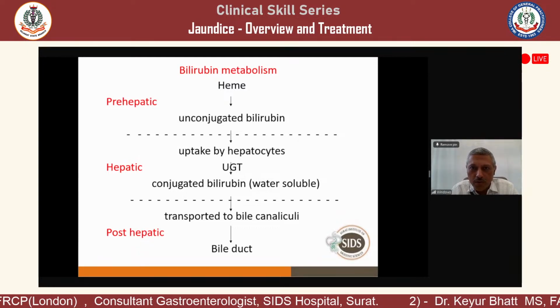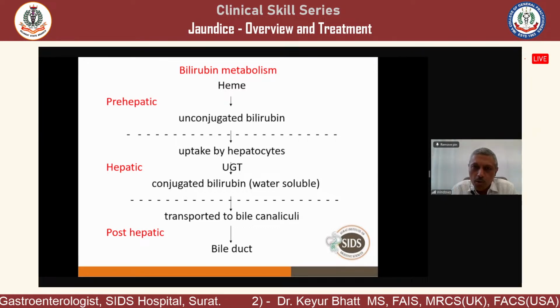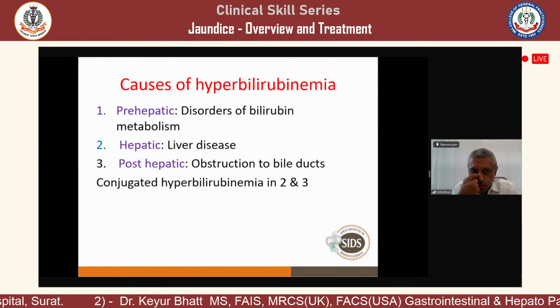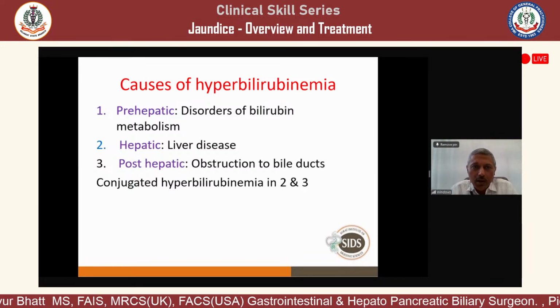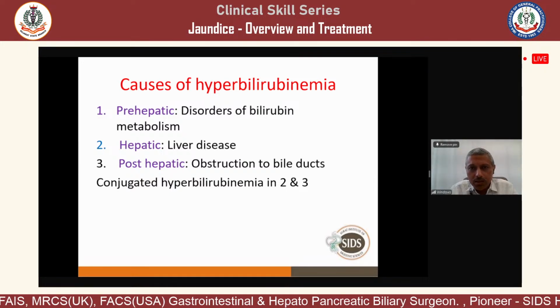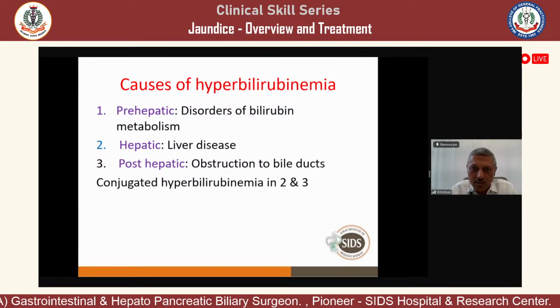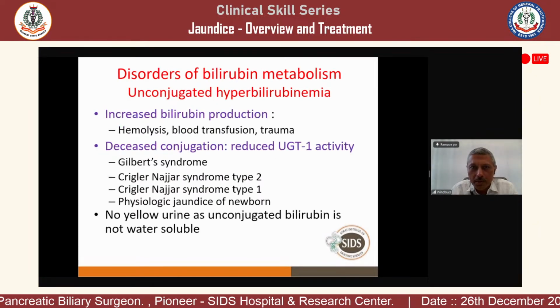So we have three phases: the pre-hepatic phase, the hepatic phase, and the post-hepatic phase. The problem can be at any level out of these three. First, we'll discuss the causes of hyperbilirubinemia, the indirect one. Pre-hepatic causes are the various disorders of bilirubin metabolism. In hepatic, there are various diseases of the liver, and in post-hepatic there is an obstruction in the bile duct.